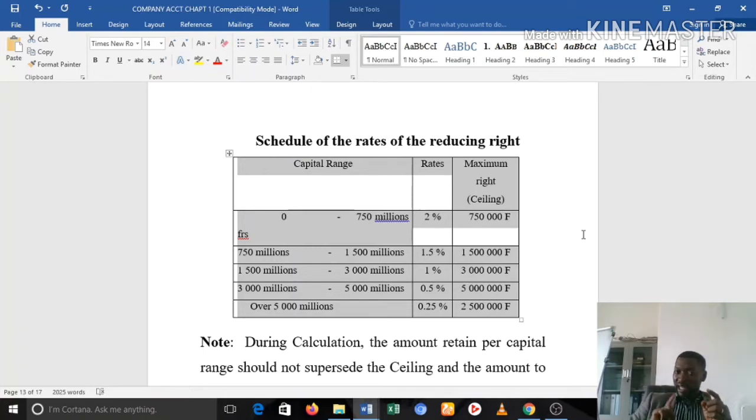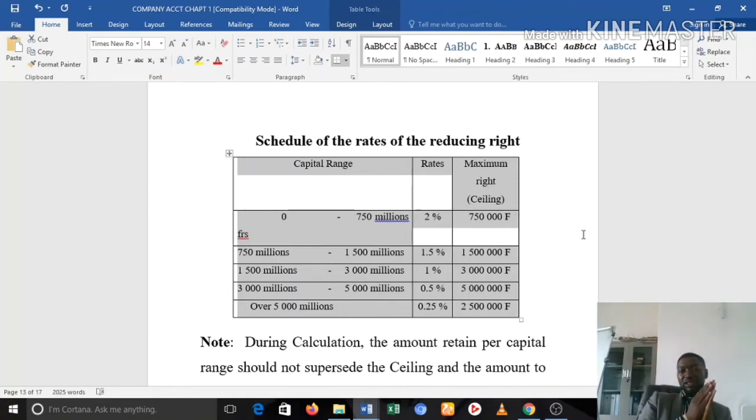we cannot consider more than 750,000 as our right for that capital range, which means that for the company created with a capital of 100 million, the maximum right is going to apply here, meaning that the reducing right will be how much? 750,000. So this rule is a bit tricky, especially when it goes down the ranges.